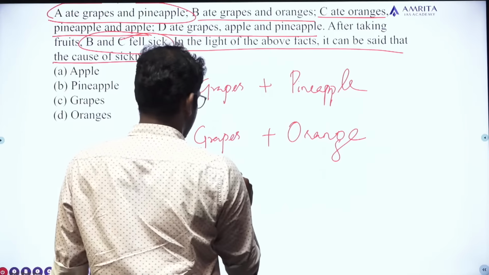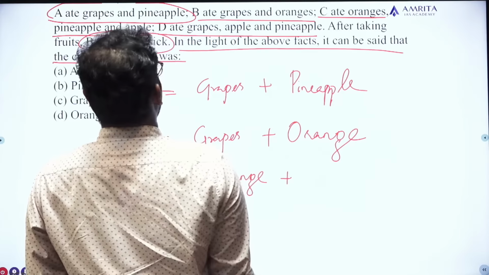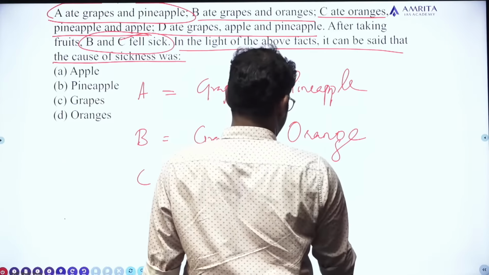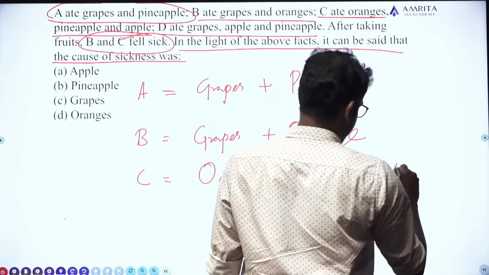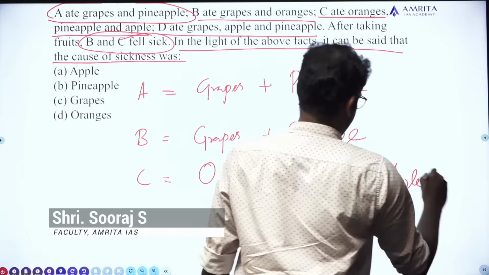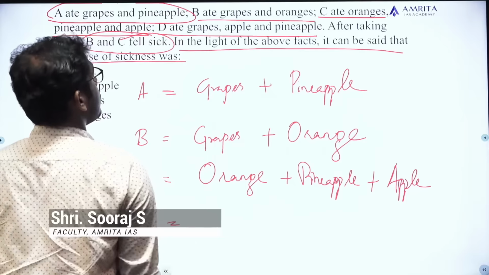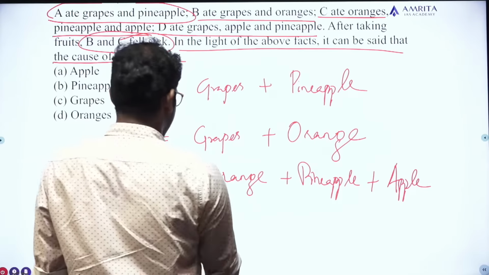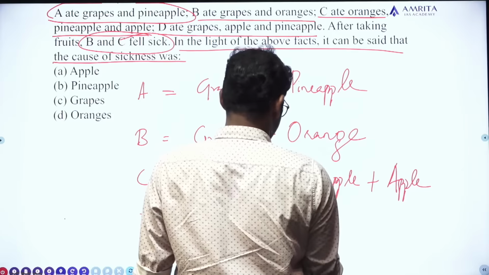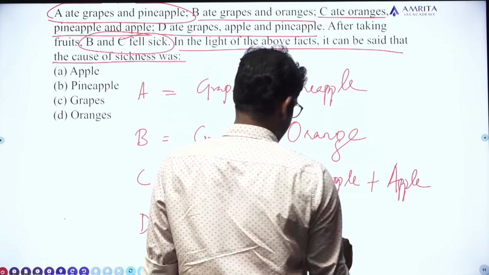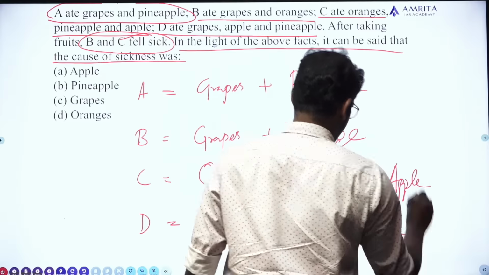Orange, pineapple and apple. D ate what? D ate grapes, apple and pineapple. Okay.